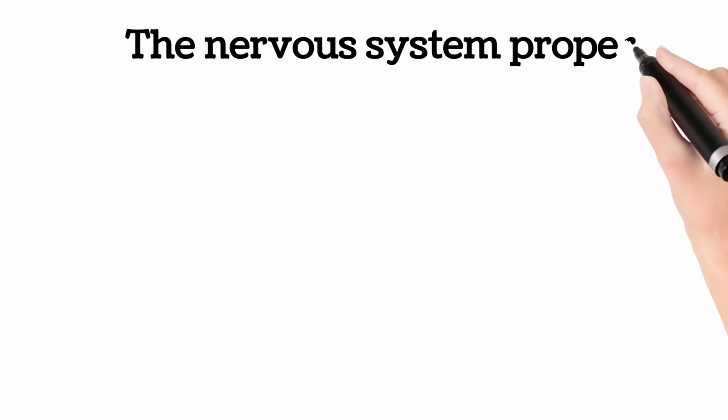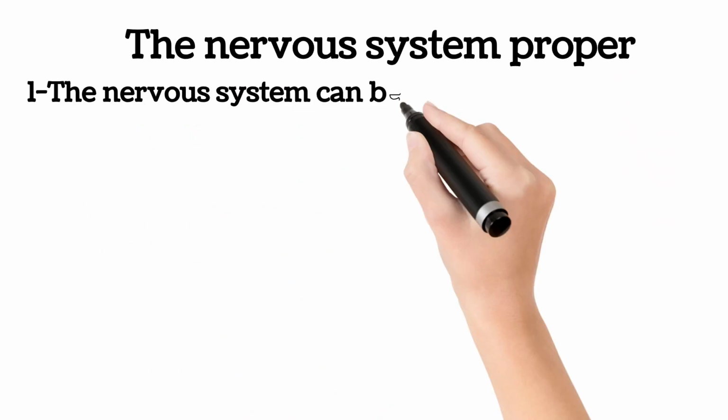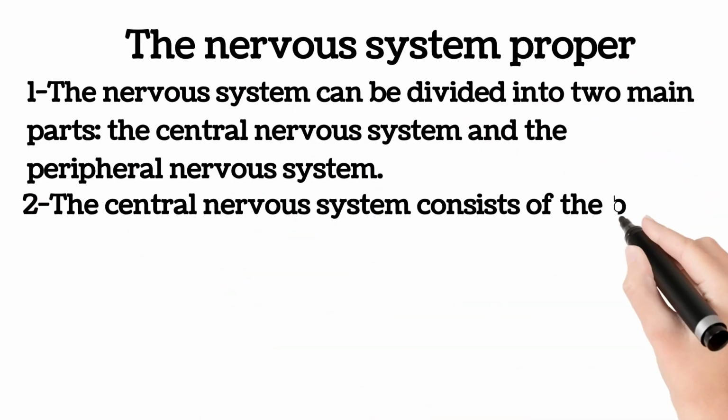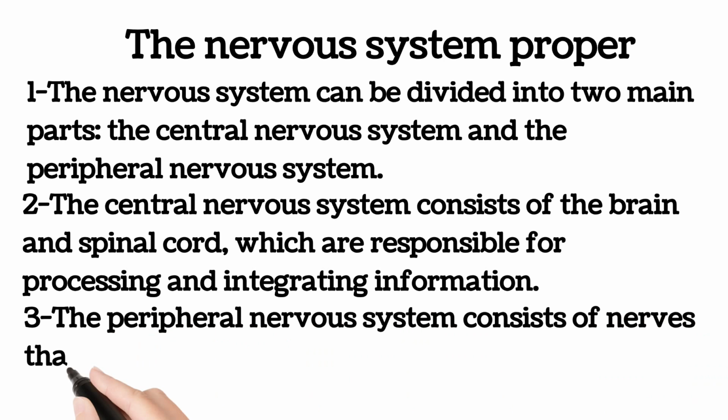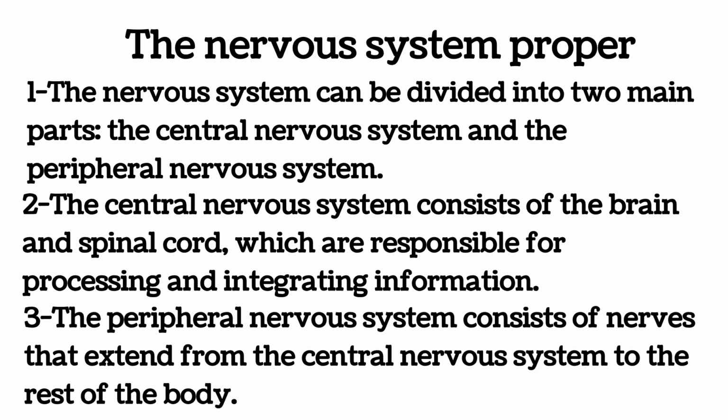The nervous system proper. So concerning the nervous system, we have to know three key things to have an overview of it. So I'll just allow you to read these things, then we'll explain better in the next slide.